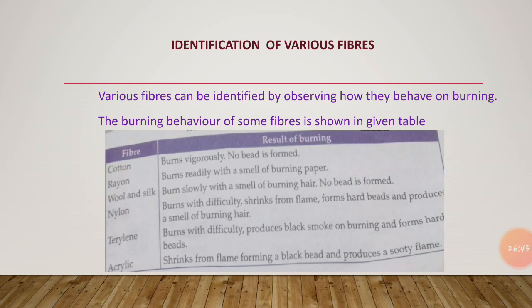Next is terylene. Terylene burns with difficulty and produces black smoke on burning, and it forms hard beads. Next is rayon. Rayon burns fleetly with the smell of burning paper. It burns very readily. Cotton burns vigorously and no beads are formed in this. So these are the results of burning of the different types of fibers.